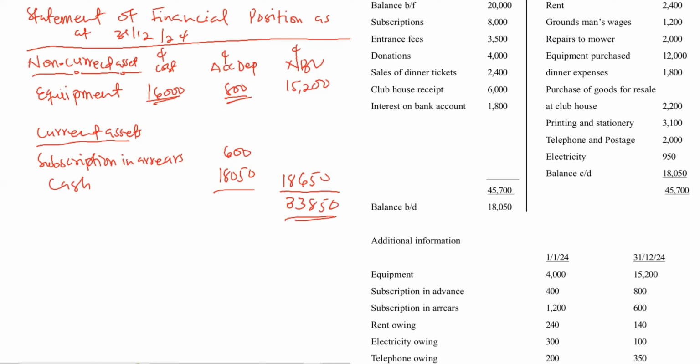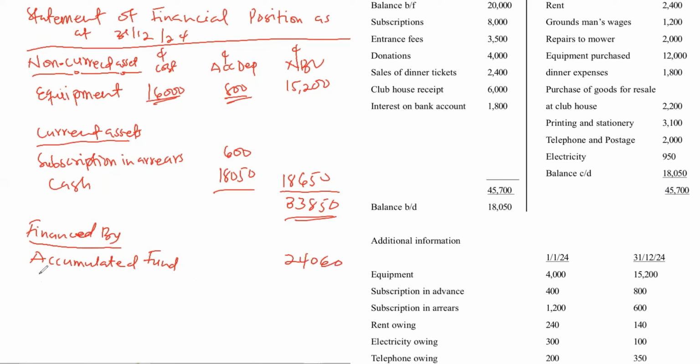With this statement of financial position, we are using assets equal to capital plus liabilities. So let's move to the financed by section. We start with our accumulated fund, which is 22,460.